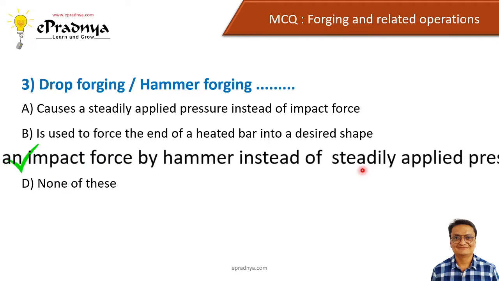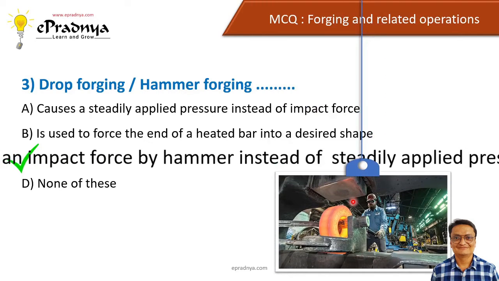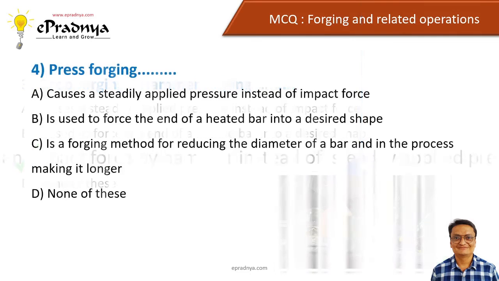Now, based on how force is applied in forging, it can be divided into various categories, and the most important category is drop forging or hammer forging. As you can see in this picture, this is the material which is being hit by this particular hammer, right? So there is an impact force, this hammer is lifted and then it is just dropped on this material to change the shape and size. That is why it is called drop forging or hammer forging, which creates an impact force by a hammer, right? So let us move to the next question.